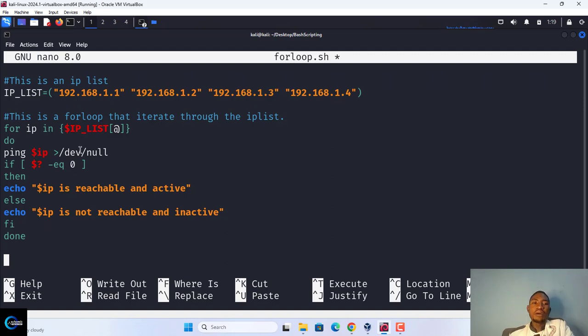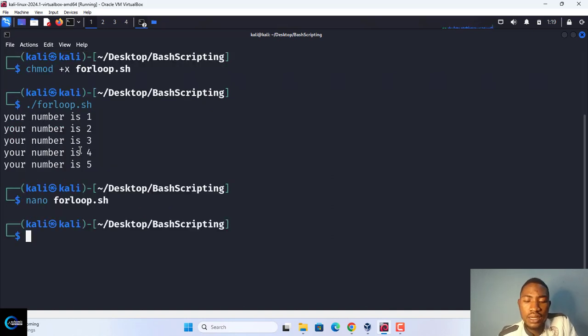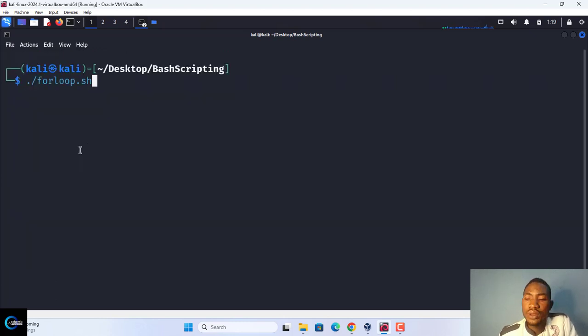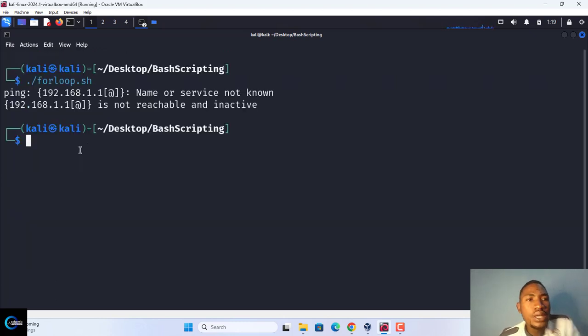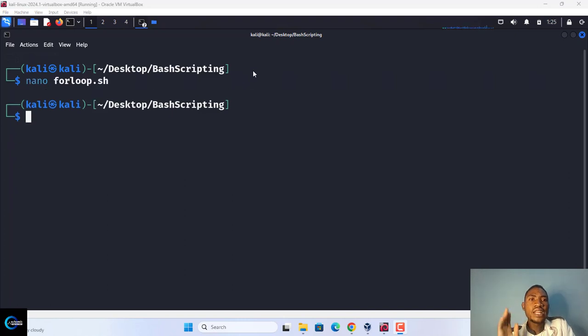So let us run our program and see how it works. Let's clear the terminal. So for loop. Let's say ping. What does it say? This name is not a known service. This is not reachable and inactive. So let us see where the issue comes from, and check why our program was not working.